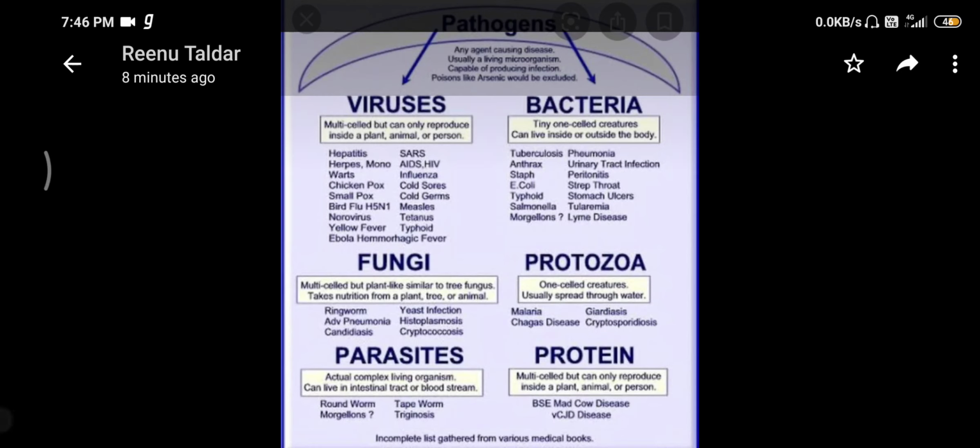Today's class we have discussed the brief idea about disease, its types, pathogen, definition of disease, health. In our next session we are going to take up all these diseases one by one, and we will give the specific account of these diseases.